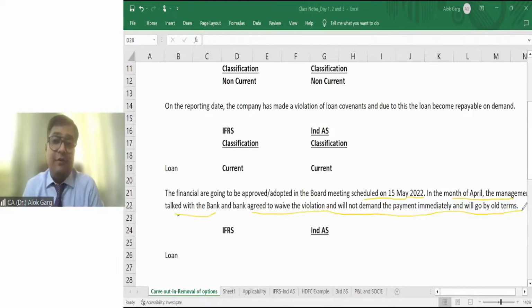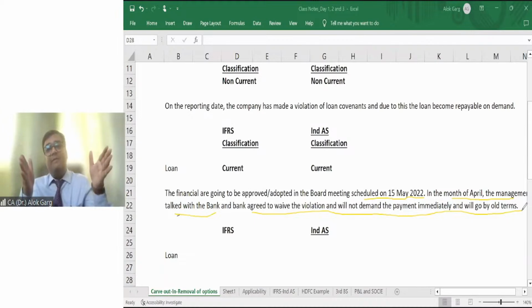So friends, what is your view now? On the reporting date, there was a default. Subsequently, the company has made good the default, meaning the company has discussed with the bank and the bank has agreed not to demand the payment. So the situation becomes the same as it was earlier.